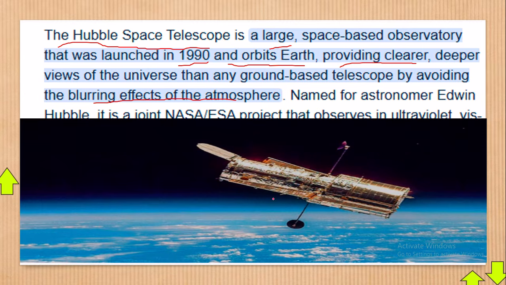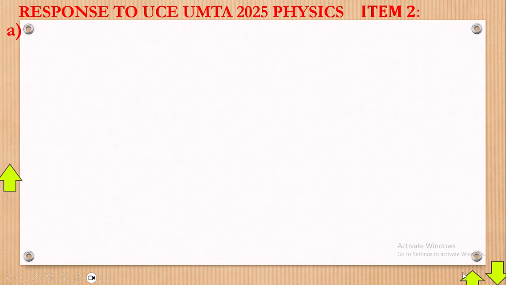Okay, now here, what you must know is that the Hubble Space Telescope is outside the Earth. In simple terms, it is just outside the Earth, and this is our Earth, and it is able to take clear pictures. Okay, good. I hope we are able to see that. Now the difference is this telescope moves on its own. Then also there are no human beings on this telescope. We shall be looking into that. Of course, we must be seeing the differences here.